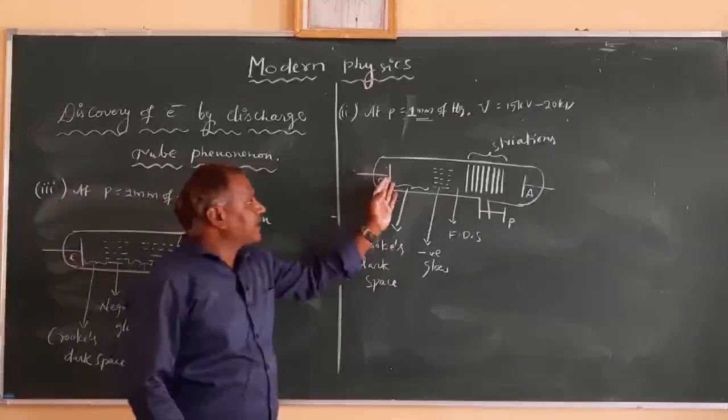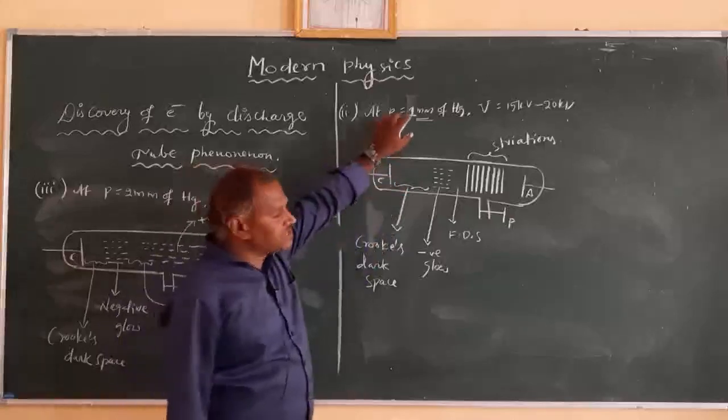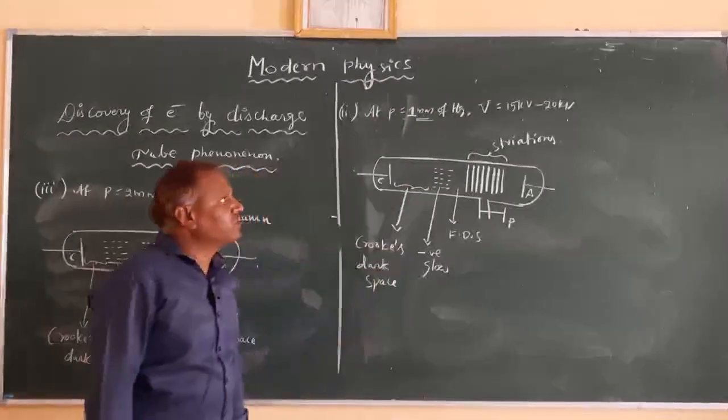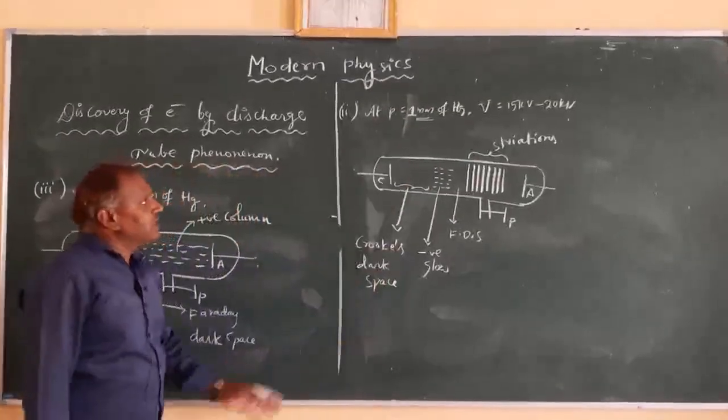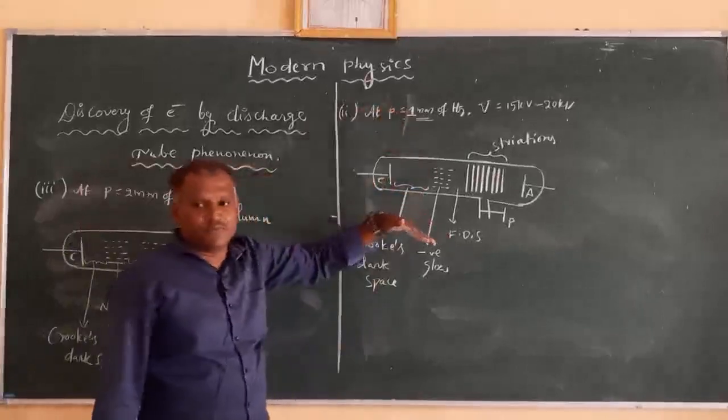And nearby the cathode it will look like a dark space itself. So these are the observations you can see at a pressure of 1 mm of Hg with the potential of 15 kilovolts to 20 kilovolts. So here we need to further reduce the pressure.